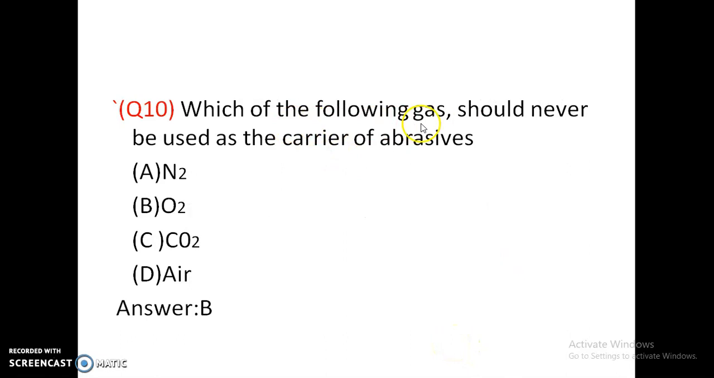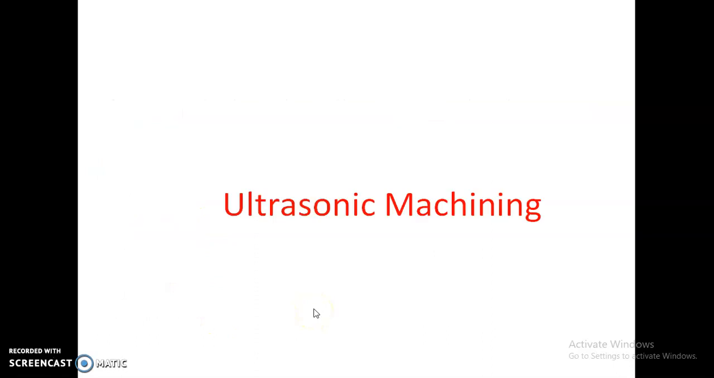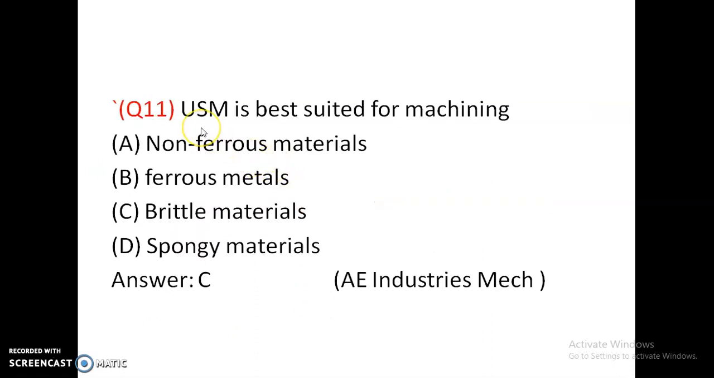Which of the following gas should never be used as a carrier of abrasives in abrasive jet machining? Nitrogen, oxygen, CO2 and air. Oxygen cannot be used as a carrier gas. Okay, O2, option B is correct. Ultrasonic machining is best suited for machining non-ferrous materials, ferrous metals, brittle materials, spongy materials. USM is best suited for machining brittle materials. So option C is correct, brittle materials.